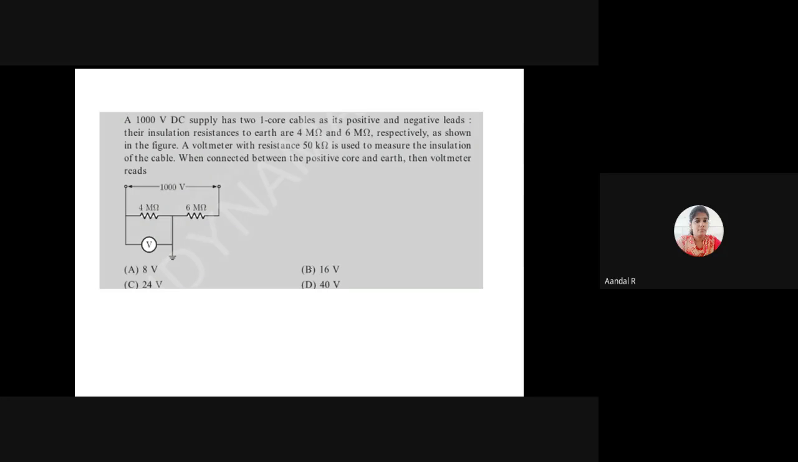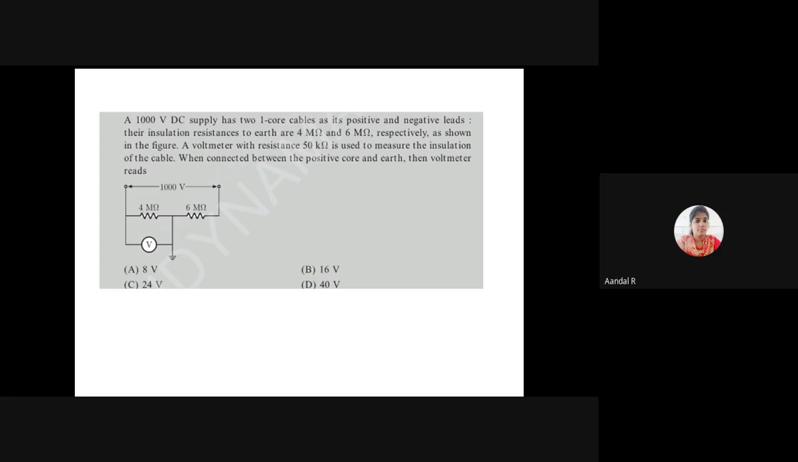A voltmeter with resistance 50 kilo ohm is used to measure the insulation of the cable. When connected between the positive core and earth, the voltmeter reads what value? Option A 8 volt, option B 16 volt, option C 24 volt, option D 40 volt.